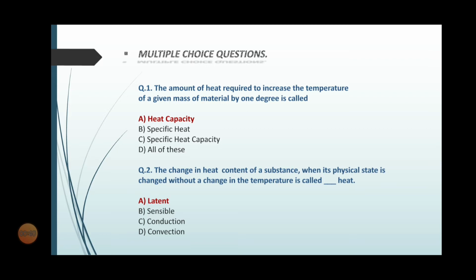Question number 2. The change in heat content of a substance when its physical state is changed without a change in the temperature is called dash heat. Options are option A latent, option B sensible, option C conduction, option D convection. So the correct option is option A latent.